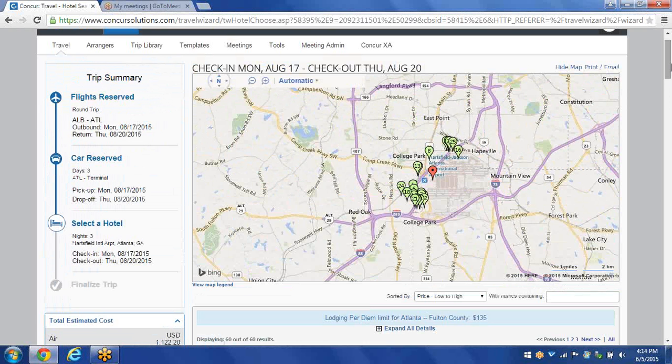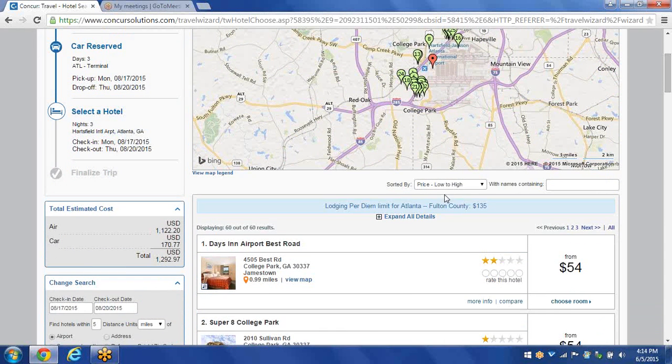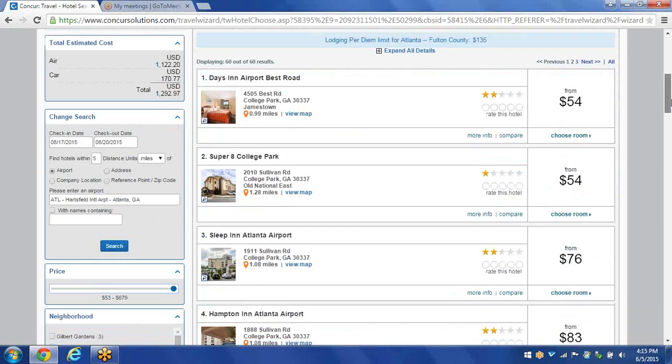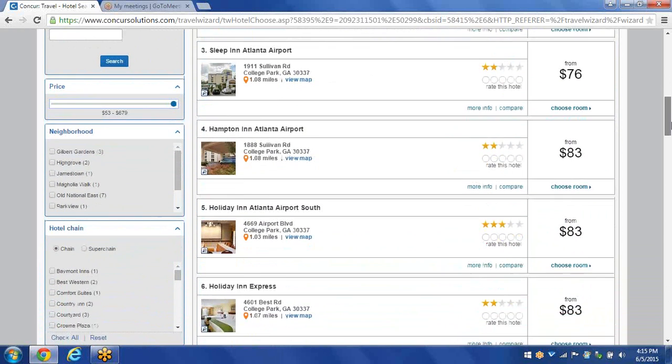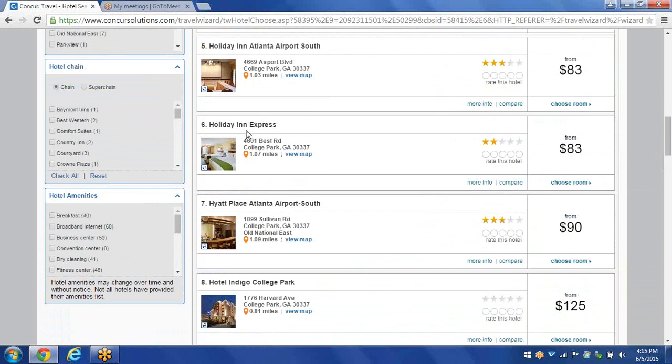So looking at the map right here, once again, right below the map, right now everything's sorted by price, low to high. I can sort this any way I want: high to low, rating, distance, policy, most compliant, or even least compliant. But we'll keep it low to high for now. And scrolling down, these are all the list of the hotels. And say, for instance, I want to stay in the Holiday Inn Express.